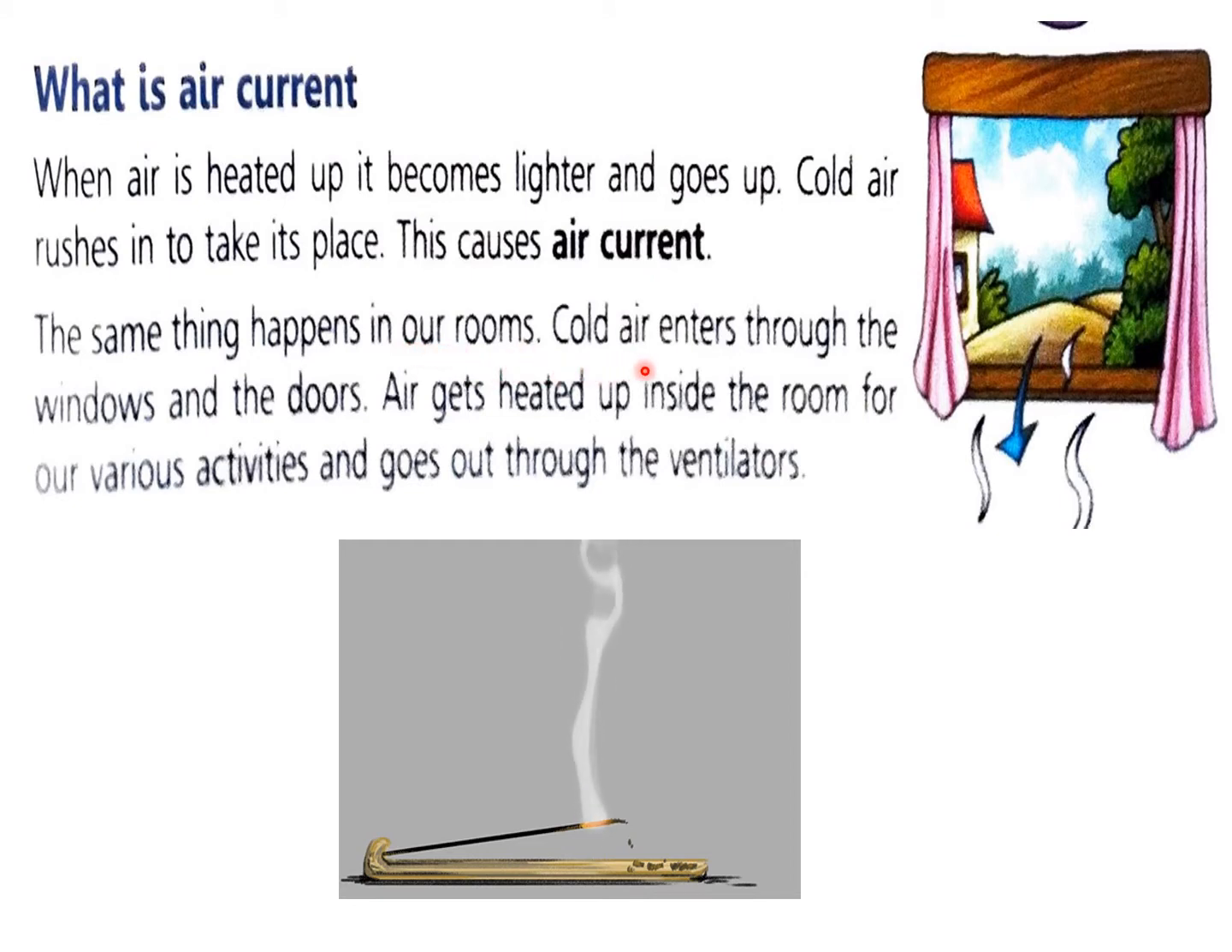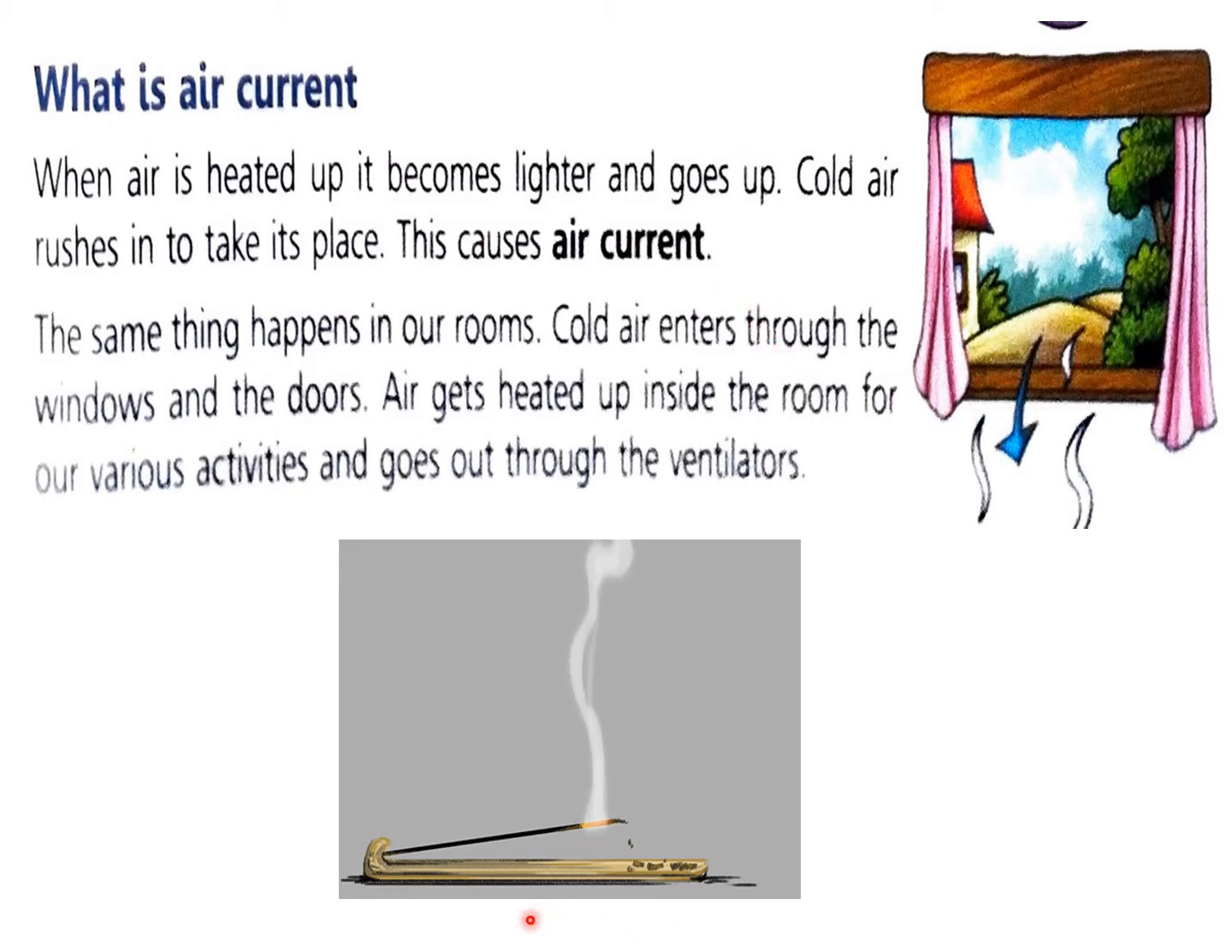The same thing happens in our rooms. Cold air enters through the windows and the doors. Now cold air is entering from this door and window. Air gets heated up inside the room from our various activities and then goes out through the ventilators. Ventilators are up there on the walls above the window. So the hot air goes out from there and the fresh or cool air comes from the windows and doors. So there is this circulation of air inside our room that is called air current.